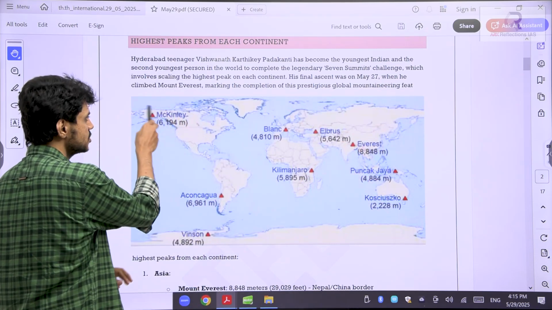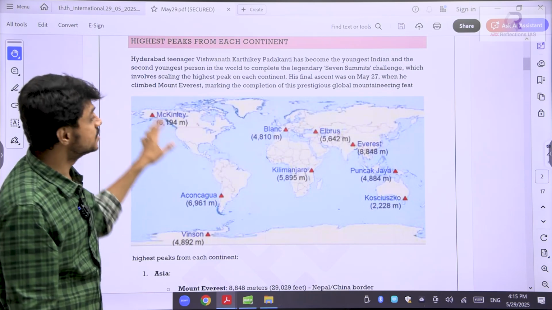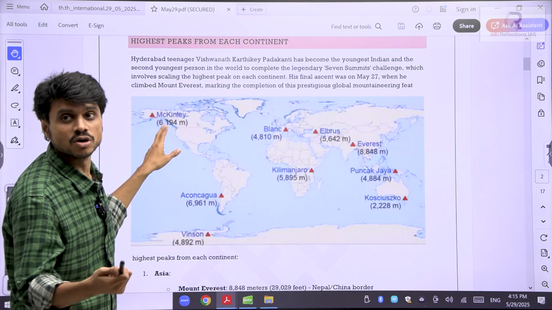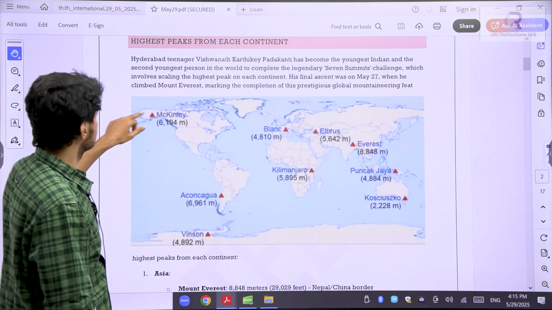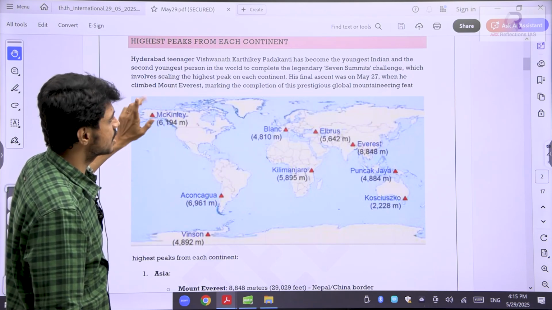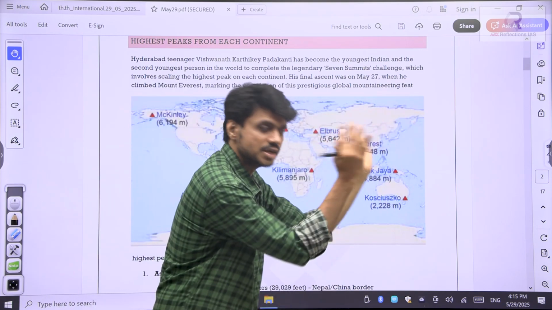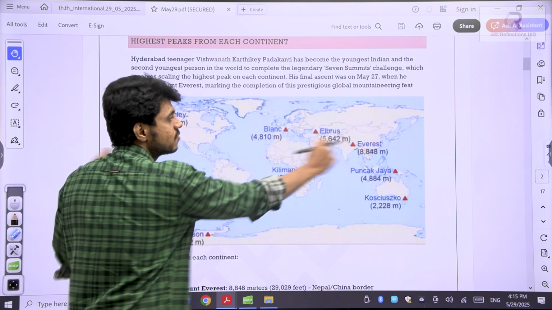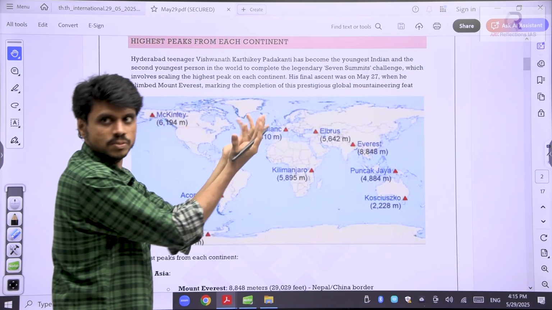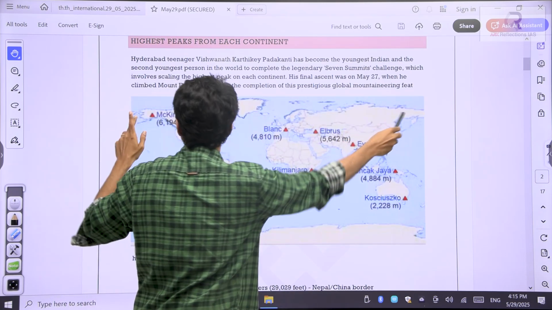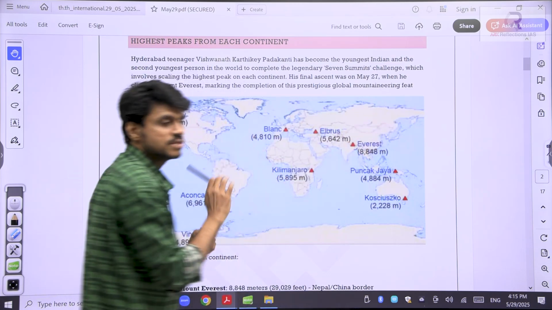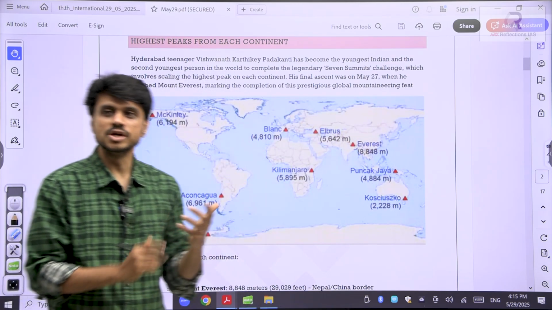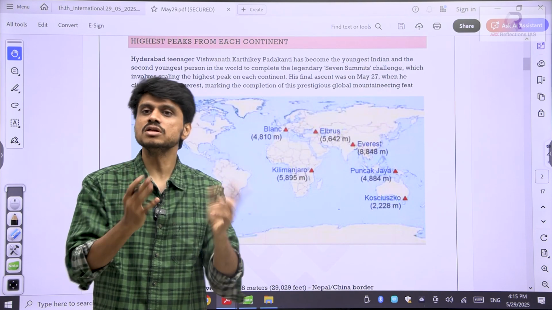Mount McKinley. This is the Alaska province. They have asked a question in geography on the international date line and time concept. They were asking about some location here in Alaska, and these are interconnected. We are just making them flat, but basically it is a circular globe structure. This place and this place are close to each other. So they were asking the time difference between this spot and this spot. For that, you should have clarity on the map.